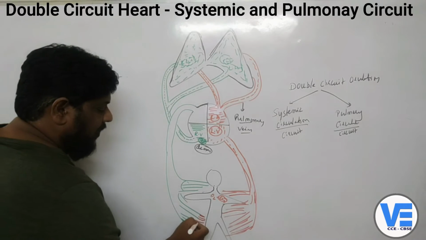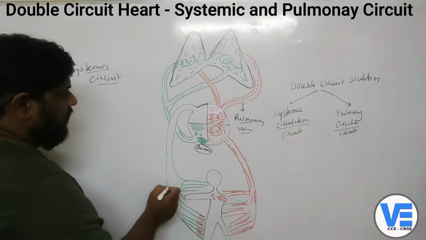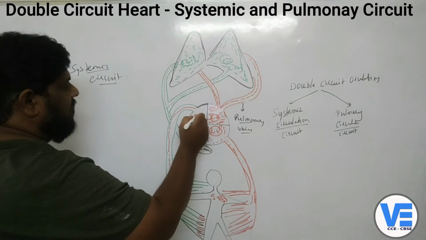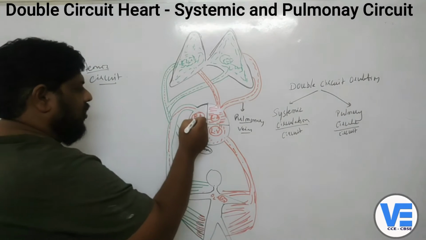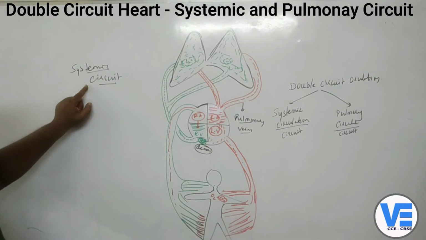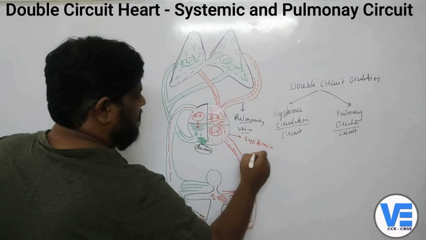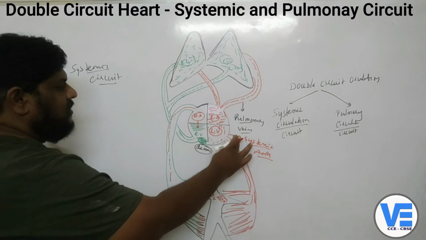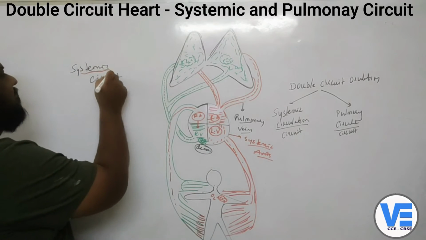So these veins will carry that particular blood, okay, and then they take this blood to the where? To the right auricle, into the right auricle. And the right auricle will pump the blood again into the left auricle. So this is the systemic circuit, because now this is called the systemic aorta or aorta. So this is happening between the systemic aorta and all parts of the body and the heart. So we are calling it the systemic circuit.